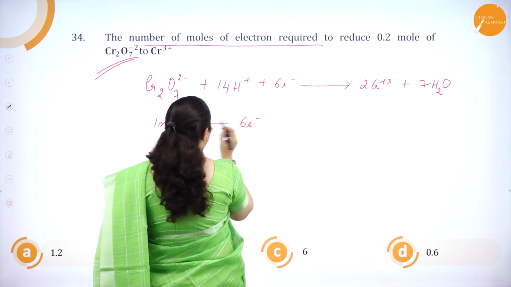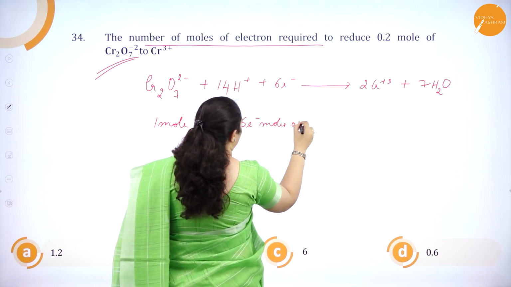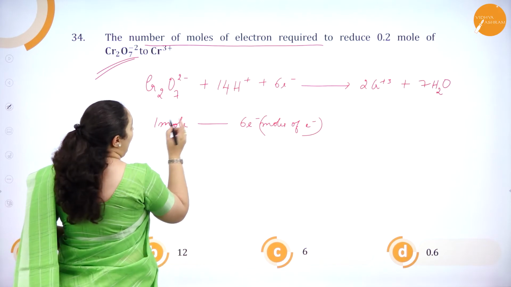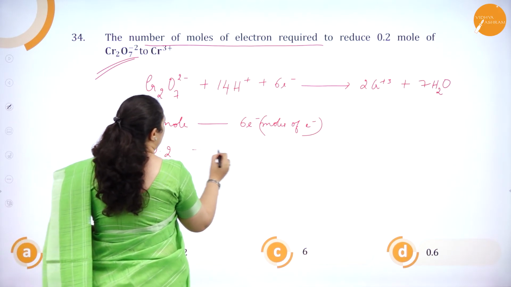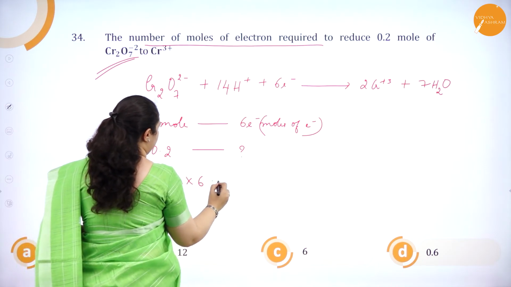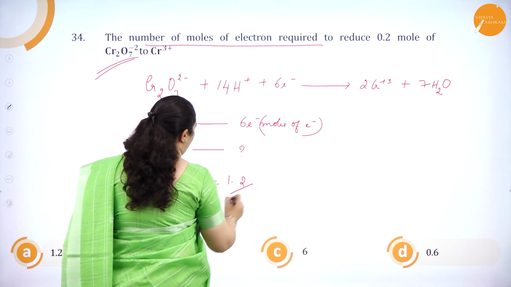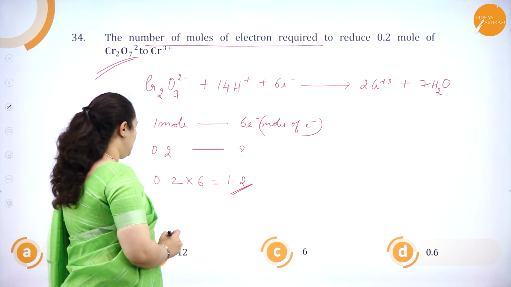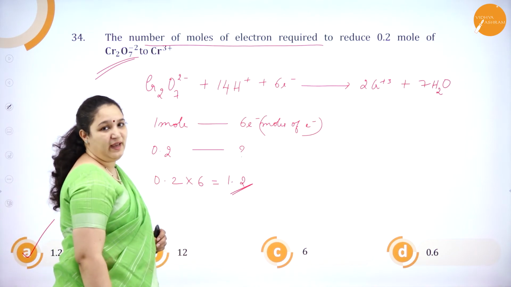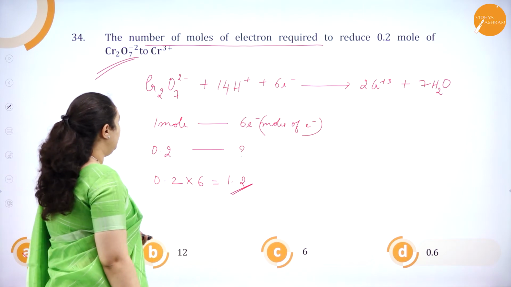Now, I have 0.2 moles. How much is required? So, 0.2 into 6. How much is it? It is 1.2 moles. So, the answer is 1.2, which is option A. I hope you have understood this problem.